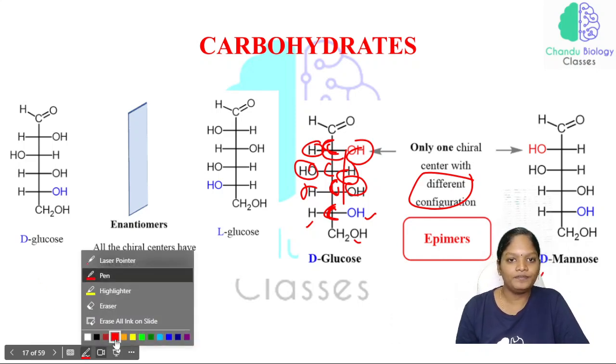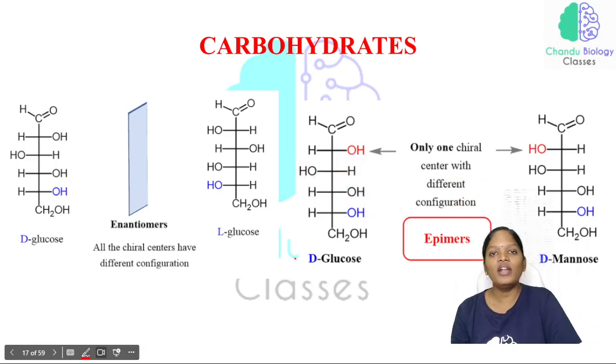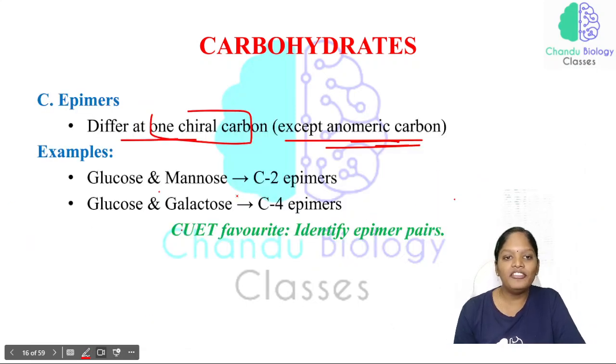Right? So this is what epimers are: they differ at only one chiral carbon except the anomeric carbon. Just look at the example. This is very important, an exam favorite. So identify the epimer pair.